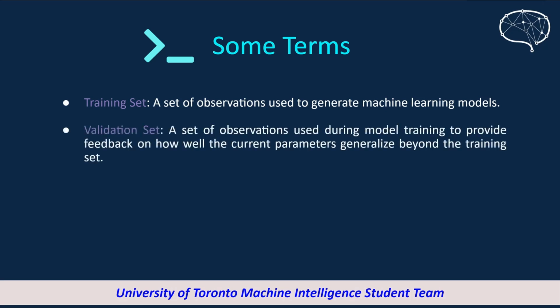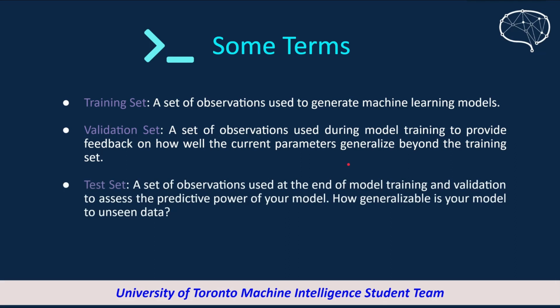There could be a validation set, a set of observations used during model training to provide feedback on how well the current parameters generalize beyond the training set. Now you'll see the word generalize here, which is what we talked about in the last video. The validation set is used to help us judge how the model performed and how well the model trained using the training set could generalize. It is a measure of generalizability.